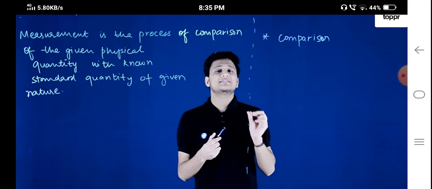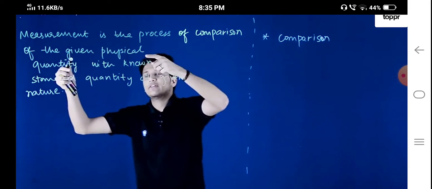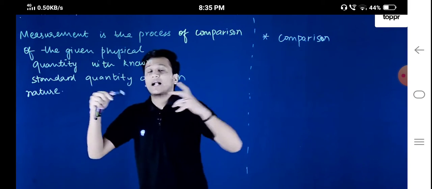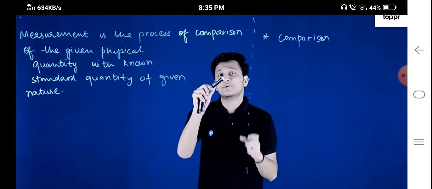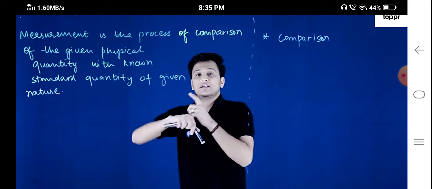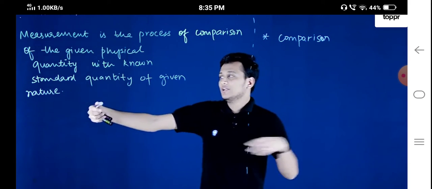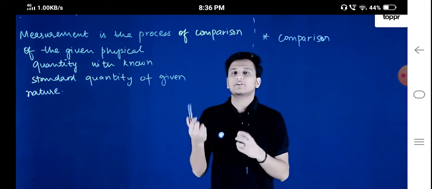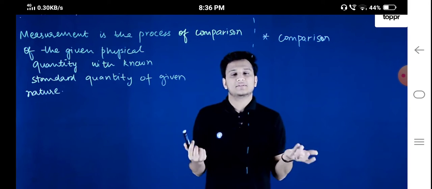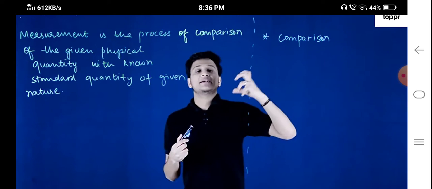So with that time, 1 hour and 5 minutes, you are actually comparing that given physical quantity which I asked you, the time, with the standard quantity. Standard quantity means that you measure the time in hours and minutes to say it to me, right? Hours and minutes is the standard quantity of the given nature. When we were talking about time, you didn't say that traveling from A to B you will take 5 meters, right? That was absurd. So that is what measurement is.